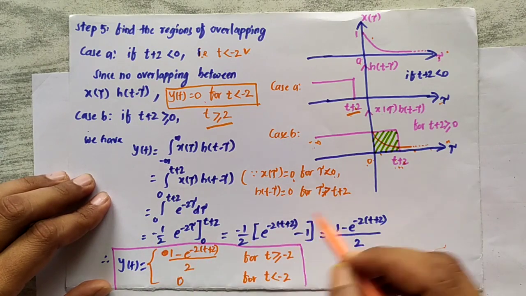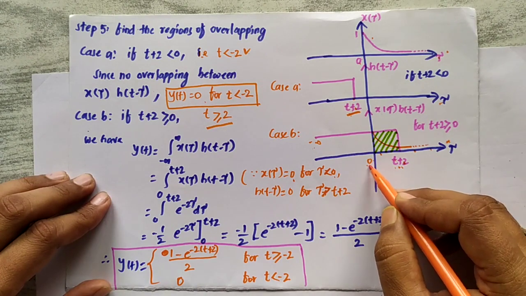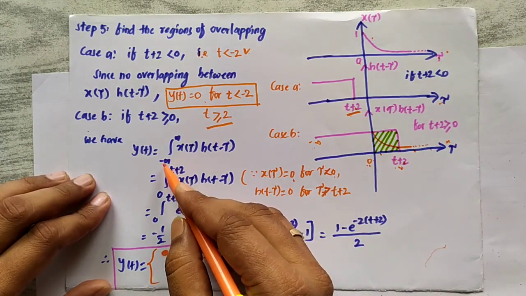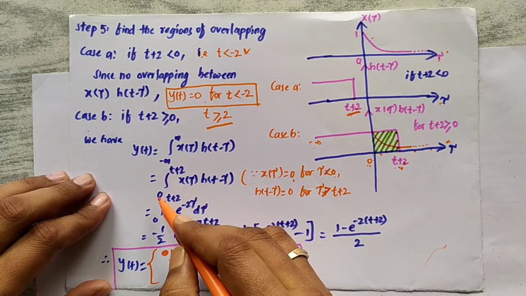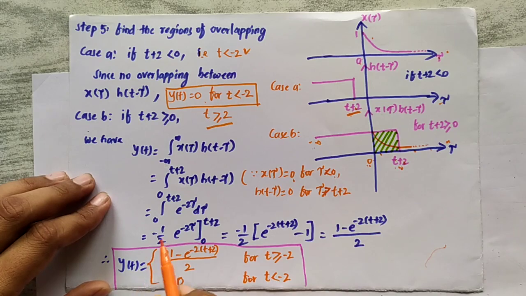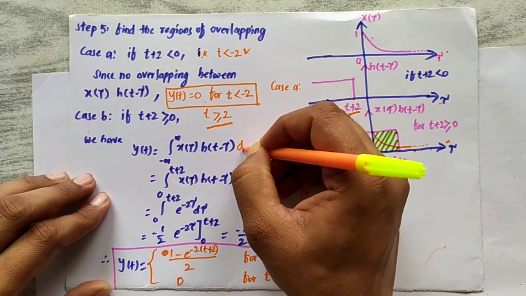For this reason the overlapping region will be from 0 to t plus 2 only. So even though the integral is from minus infinity to infinity, the region of overlapping will be 0 to t plus 2. That is x of tau h of t minus tau d tau.